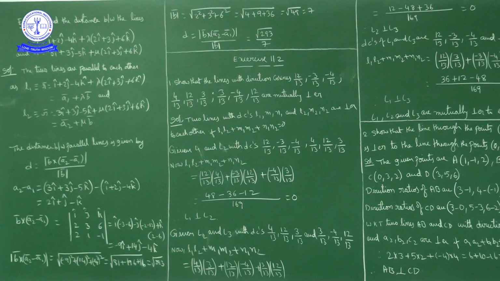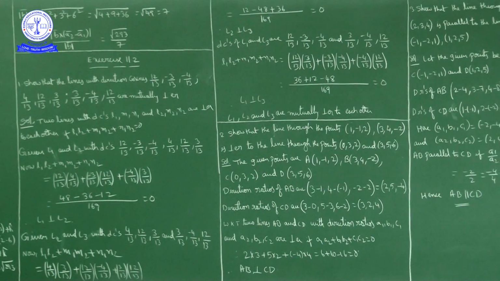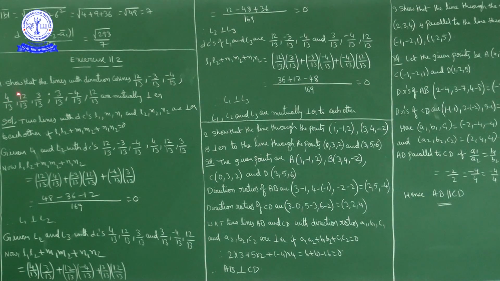Next exercise 11.2. Exercise 11.2. First question. Show that the lines with the direction cosines 12 by 13, minus 3 by 13, minus 4 by 13. These are direction cosines of, let it be line L1, and direction cosines of second line L2 be 4 by 13, 12 by 13, 3 by 13, and direction cosines of third line L3 3 by 13, minus 4 by 13, 12 by 13. Okay, direction cosines of three lines are given.